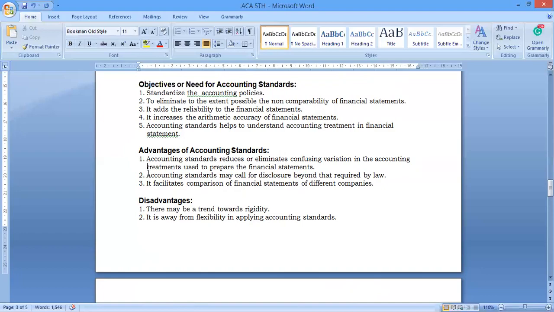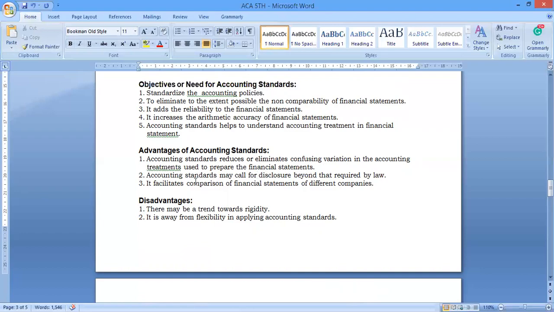Second one, accounting standards may call for disclosure beyond that required by law. The body required by law is nothing but ICAI. It will be developed with the proper constitutional aspects, which are statutory, and based on that we have to fulfill them. Then only will the disclosure be possible.